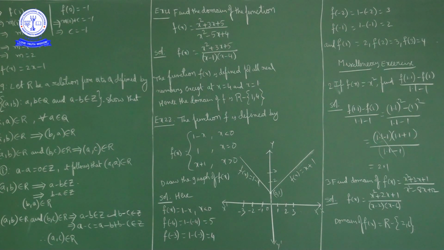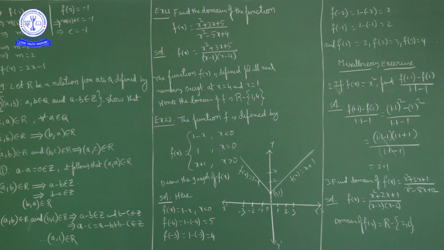The denominator I will write as it is, 1.1 minus 1. If you observe, 1.1 minus 1 upon 1.1 minus 1, this gets cancelled. So what do we have in the numerator? 1.1 plus 1. 1.1 plus 1 is how much? 2.1.